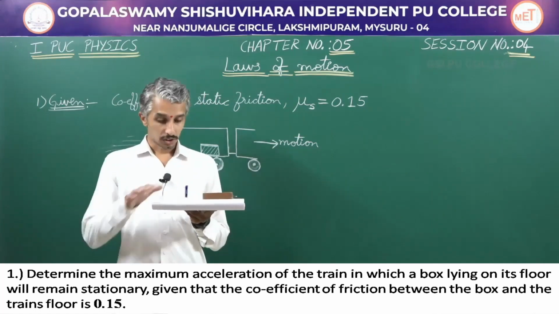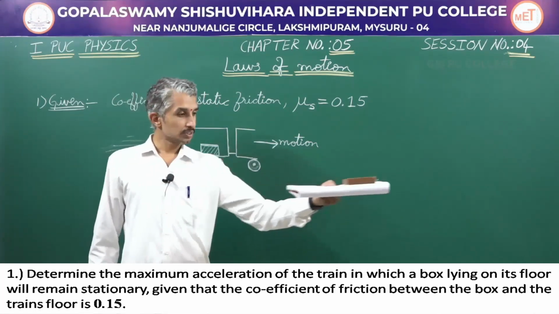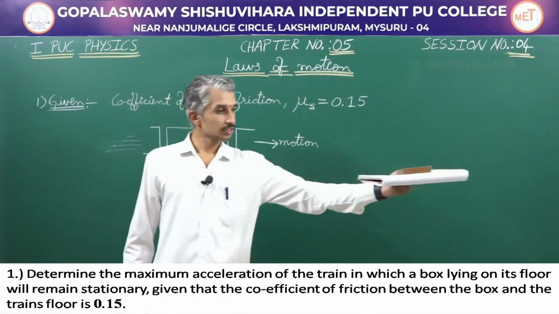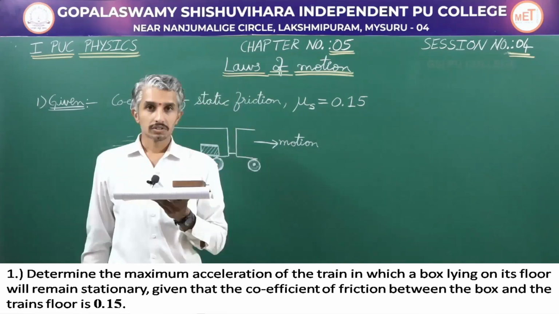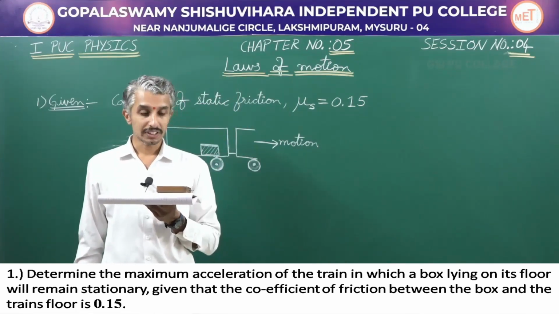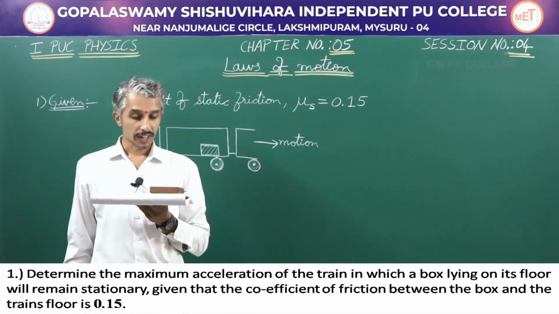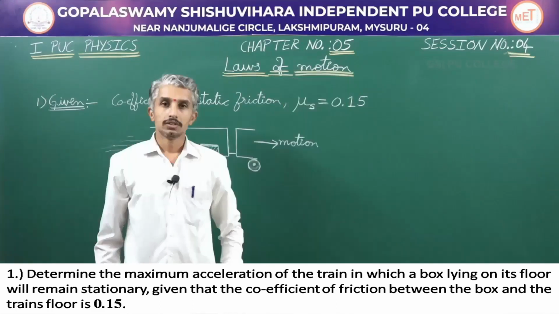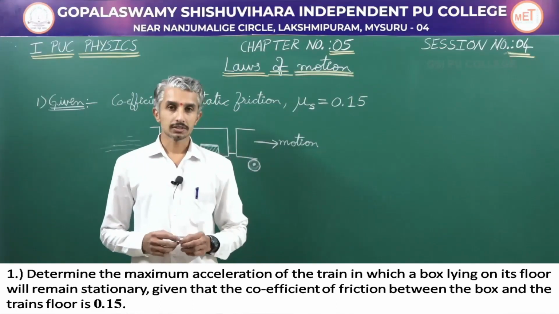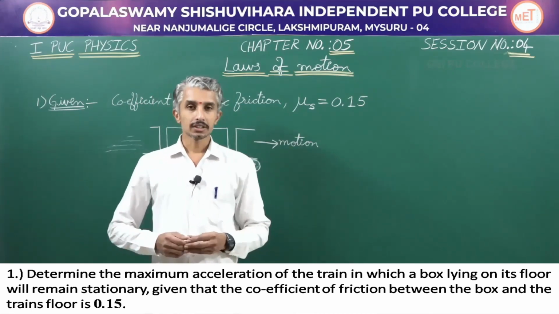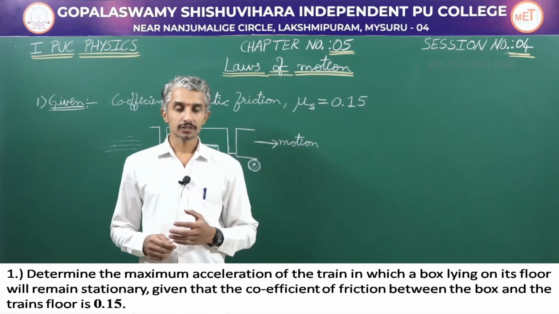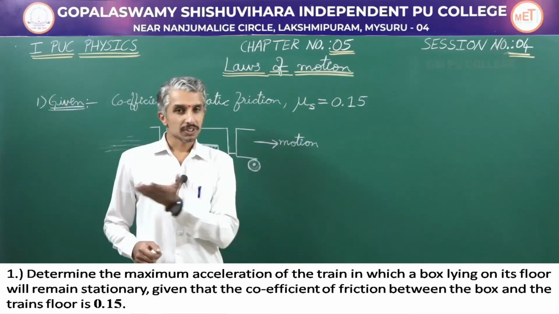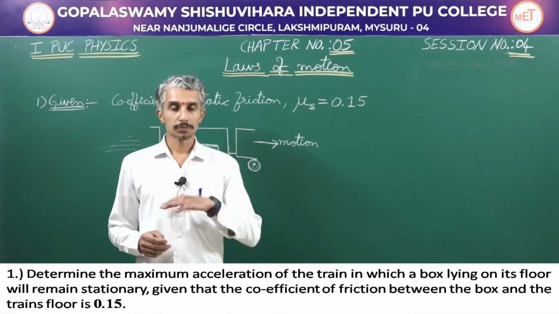I have placed a wooden block on a book. As I move the book, the wooden block also moves with it. Just increase the speed, keep increasing. So now what happened? The wooden block slipped. This time I shall accelerate the book, which means I will increase the speed, and let me see what happens. So you see, there is a certain limit of acceleration. You can't suddenly accelerate the book. If you suddenly accelerated, or if the acceleration was greater than a permissible limit, then the wooden block slipped from the surface of the book and it dropped down.